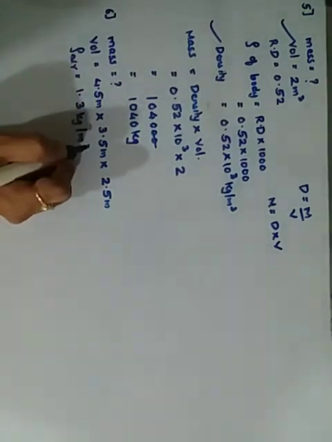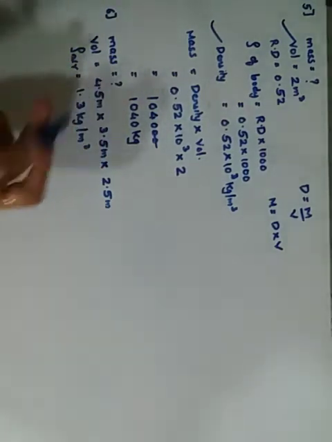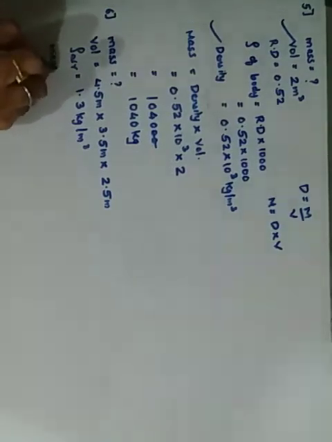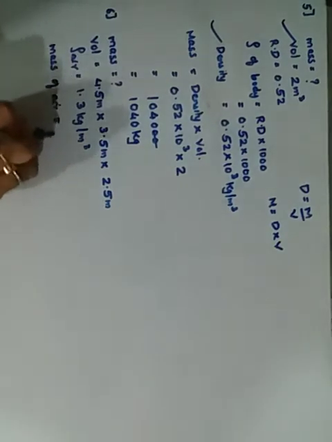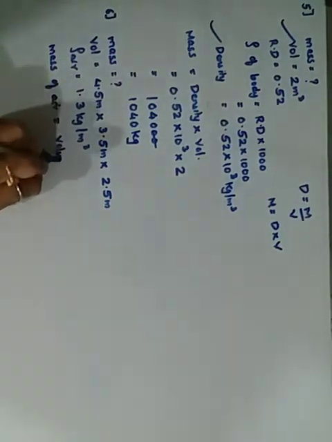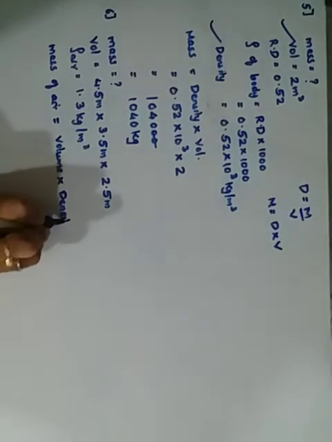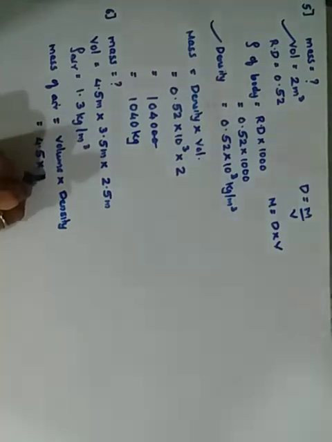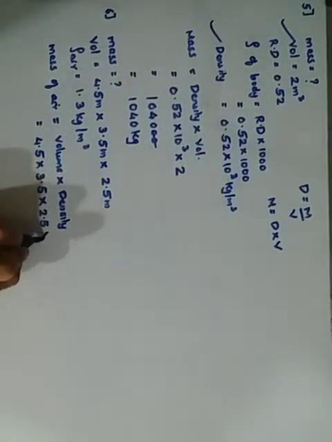Okay. What I need is mass. Mass is density into volume. तो दोनों भी चीज दिया हुआ है तो nothing to worry. Simply the mass of air, the same formula, the mass of air will be the volume into density. So what it comes out to be is this 4.5 multiply by this 3.5 multiply by this 2.5 into the density.